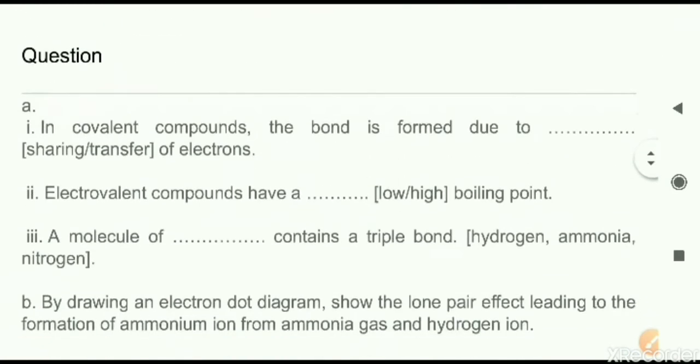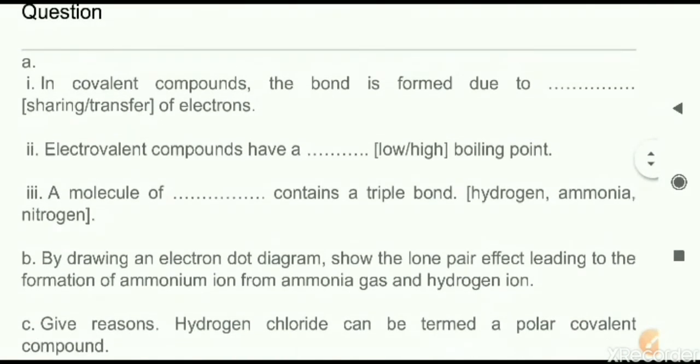Next question now. It is the fill up. In a covalent bond, the bond is formed due to dash of electrons. That is pretty simple here. Covalent bond means mutual sharing only. So the answer is sharing of electrons. Next, electrovalent compounds have dash boiling point. Electrovalent means ionic compound, and ionic compounds are having high boiling point because of their crystalline structure. They are solid in nature and therefore they are having high boiling point due to the extremely high force of attraction.